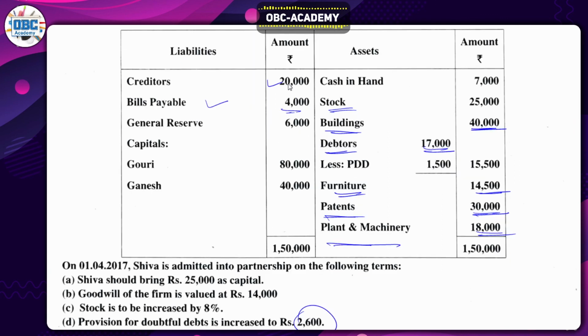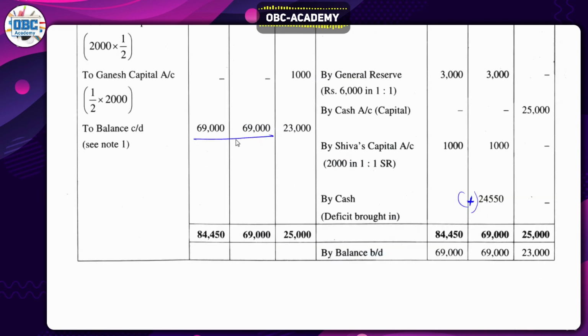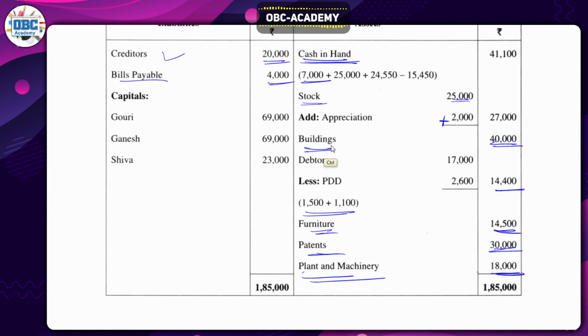Next, if we get back to general reserve, it's already done, so we'll cut that. And capital, we should not write these capitals, but we should write the capital which is in the capital account. So we know the amount which is given in the partners' capital account, that is 69,069.23. So write this capital 69,069.23, Gauri, Ganesh and Shiva. So that's how you should solve this problem, and you'll tally with 1,85,000 rupees. So that's it.